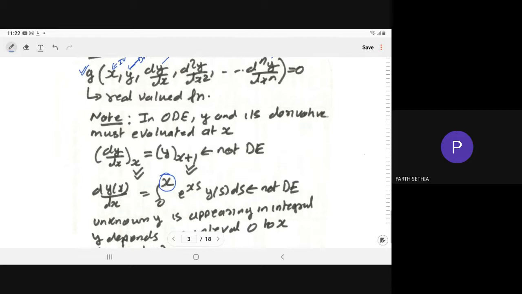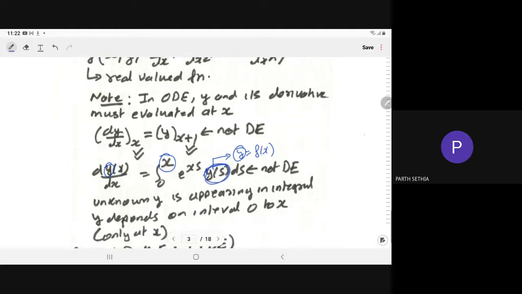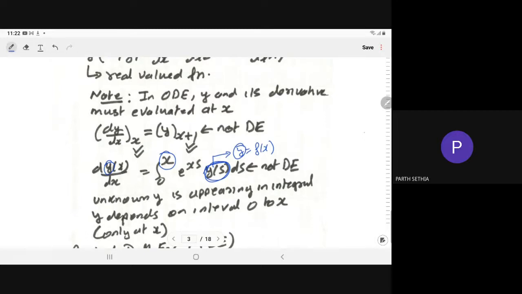The unknown y is appearing in the integral, because we have to determine the solution. y is equal to some function of x, and y is unknown, so you cannot determine this integral.